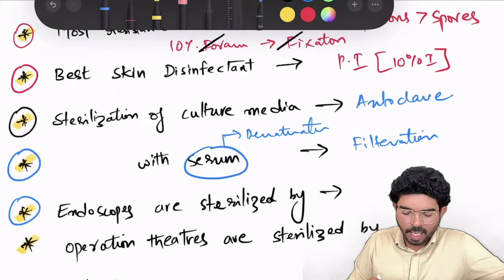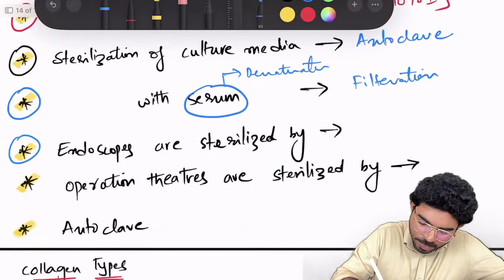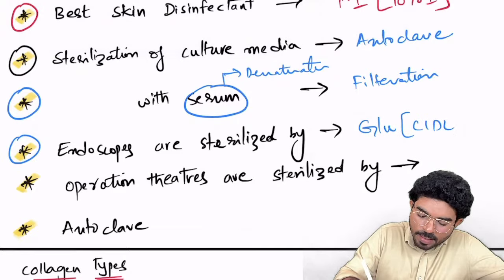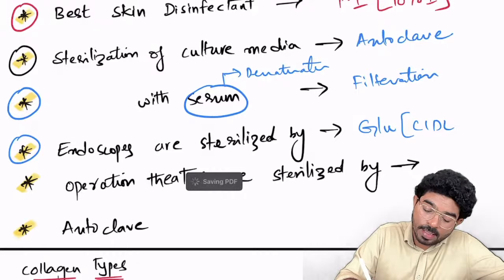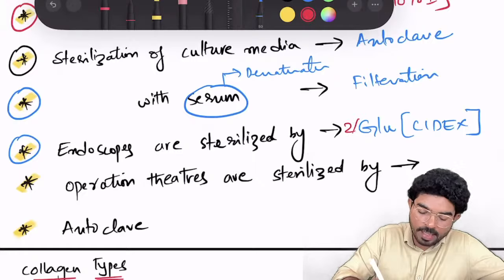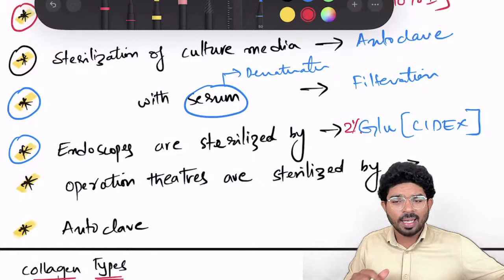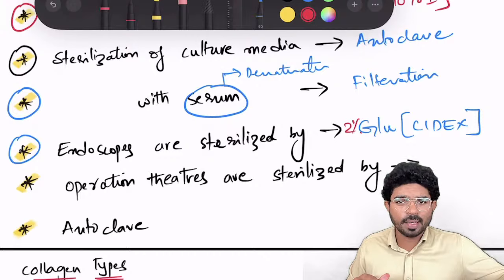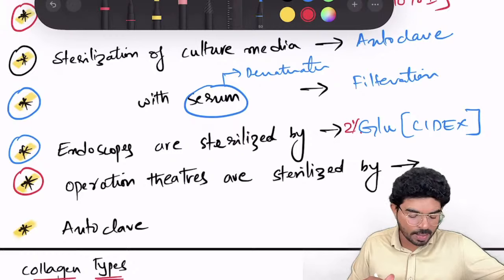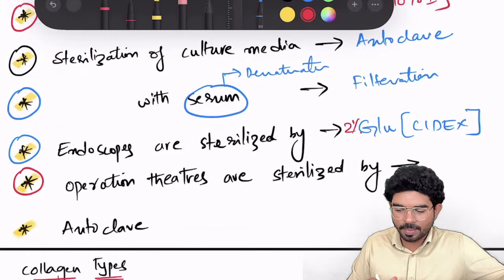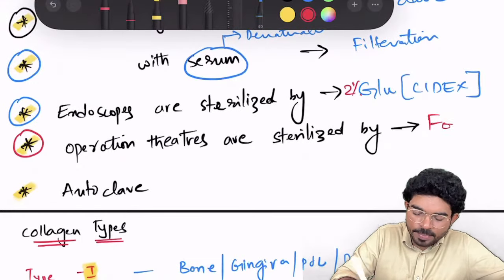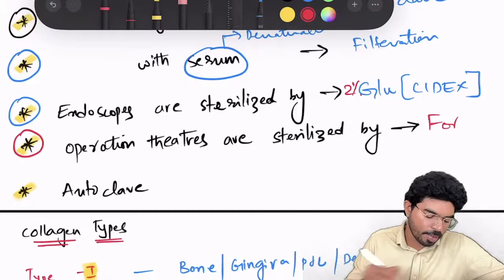Endoscopes are sterilized by glutaraldehyde, that is basically called as Cidex. 2% glutaraldehyde is called Cidex. Very frequently asked question, even in recent PSC, the same question was given. Operation theaters are sterilized by fumigation. That is your formaldehyde. Fumigation, formaldehyde.